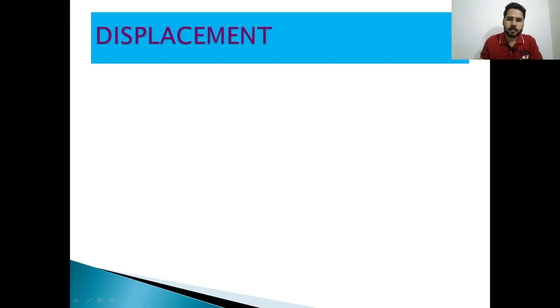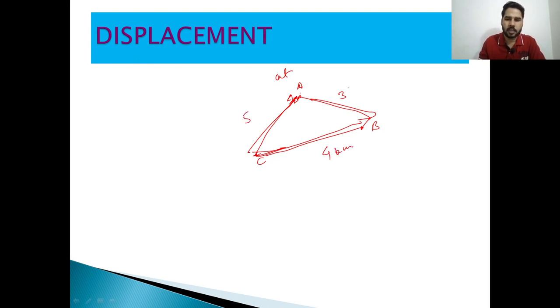Next, displacement. Take a repeated example with three positions A, B, C. An object starts its journey from A to reach B, then B to C, then again reaches the initial position at A. So it covers distances of 3 kilometer, 4 kilometer, 5 kilometer. We can take the distance in kilometer.